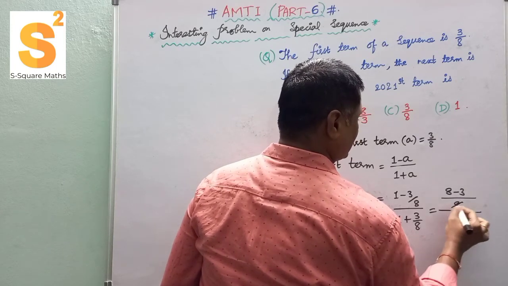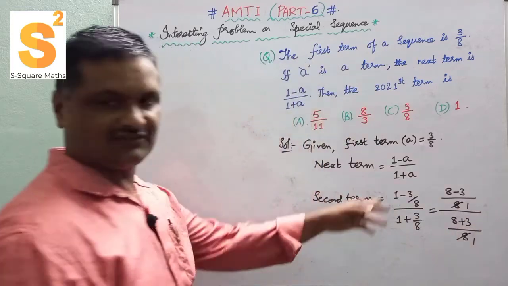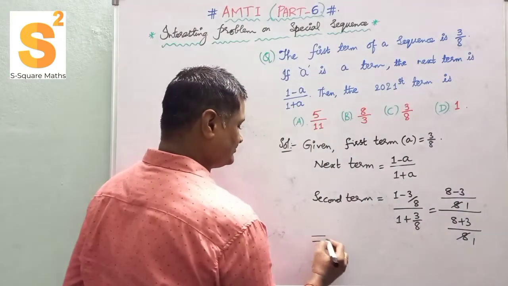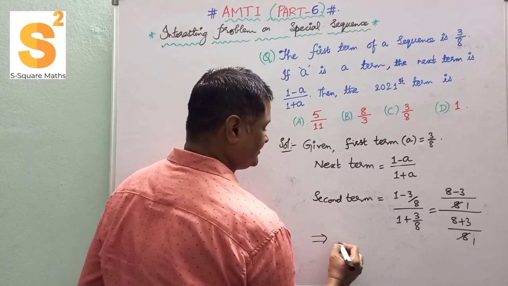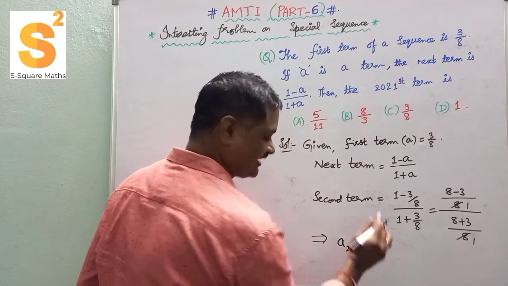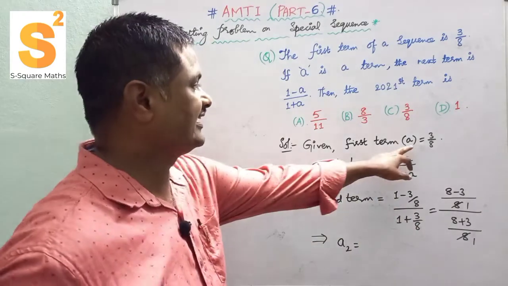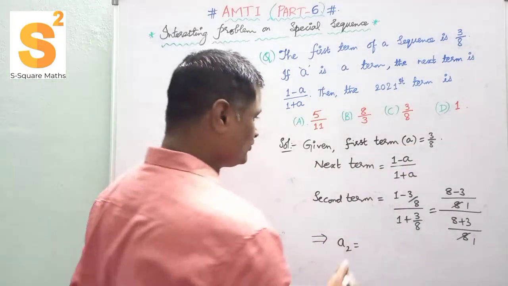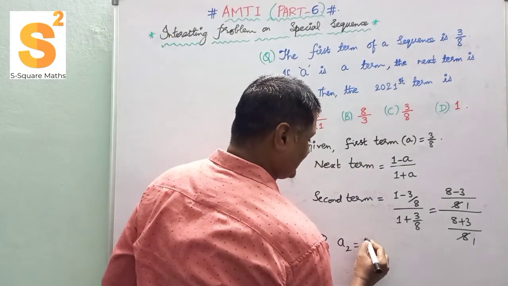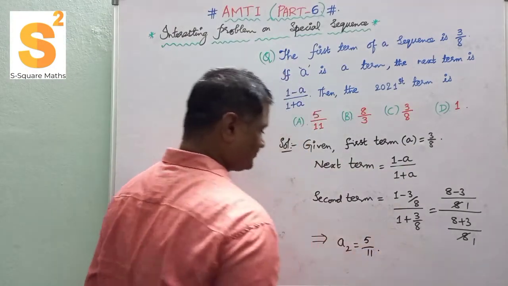The 8 and 8 get cancelled. So the leftover part, the second term, let us suppose A1 is the first term, so A2 is nothing but 5 by 11.